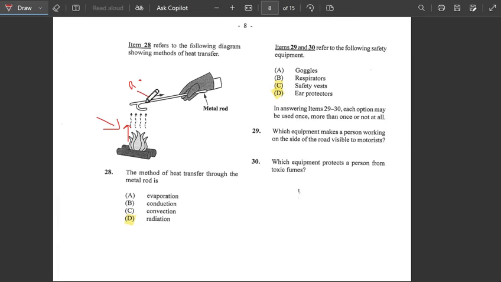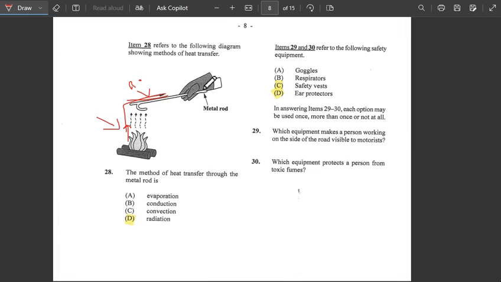We had this rod, so the heat is going to the rod, and here we had a hand, so the heat is traveling from the fire to the rod, and the answer here would be radiation. So any heat conducting to any metal would cause radiation. Alright, so the answer would be D. Number 29 here.